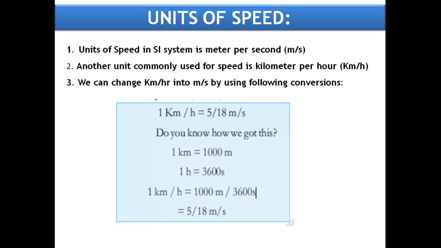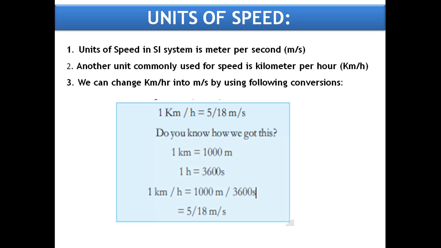And 1 kilometer per hour is equal to, kilometer means 1000 meters, and instead of writing 1 hour, we are writing 3600 seconds, that is 1000 by 3600. Then if you simplify that, the zeros will be cancelled, 2 fives and 2 eighteens, that is 5 by 18 meters per second. 1 kilometer per hour is equal to 5 by 18 meters per second.